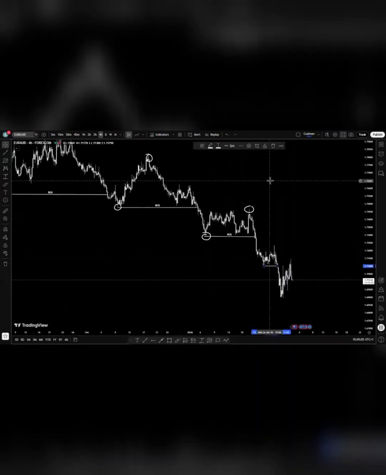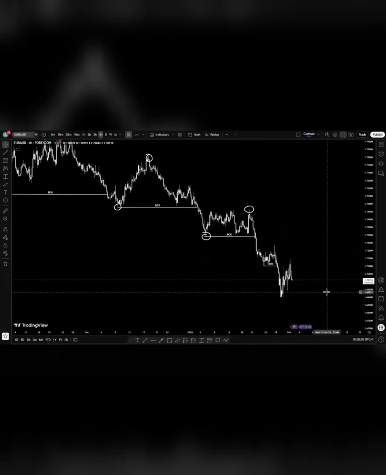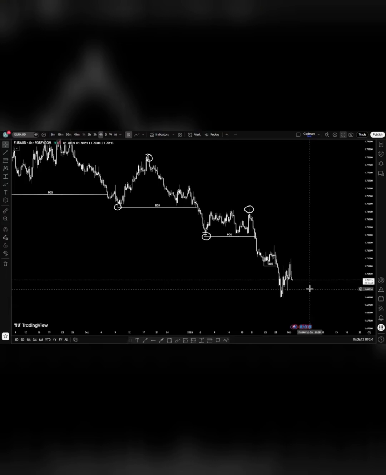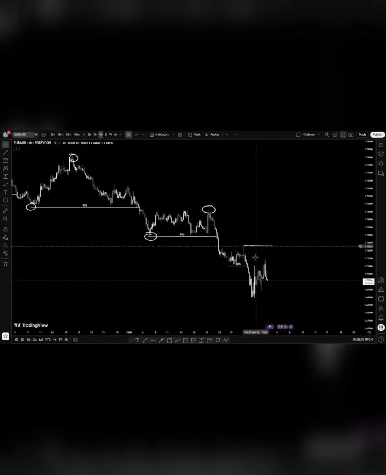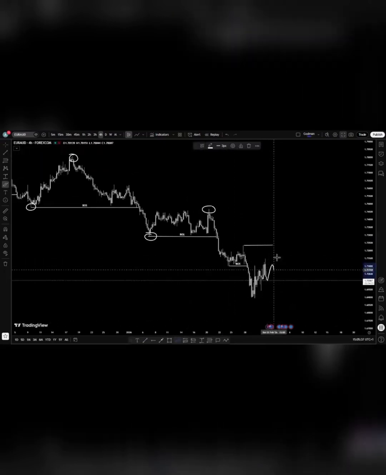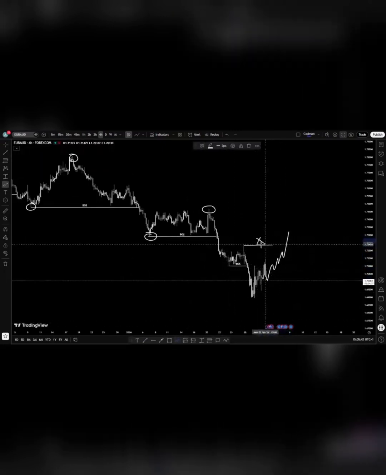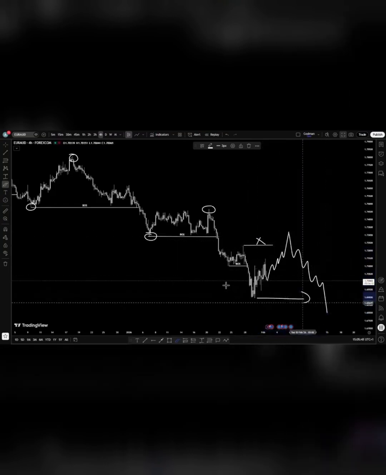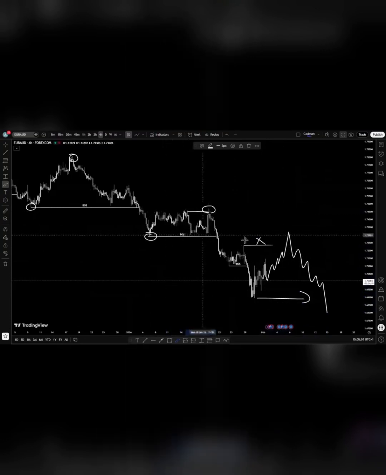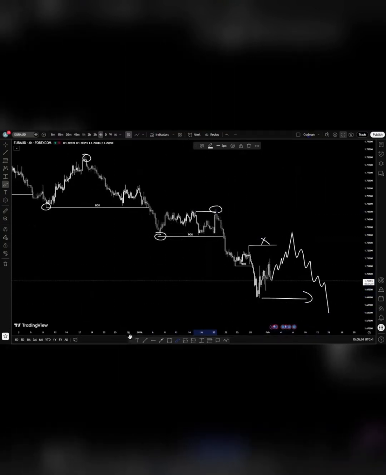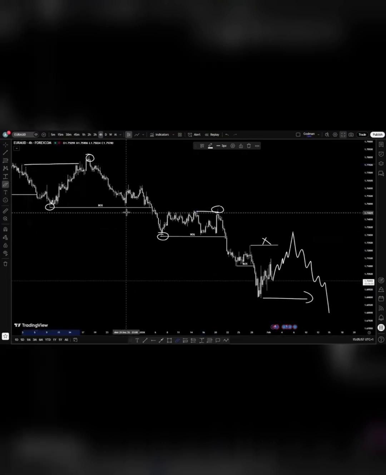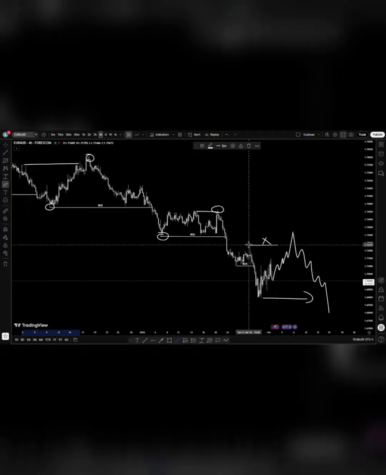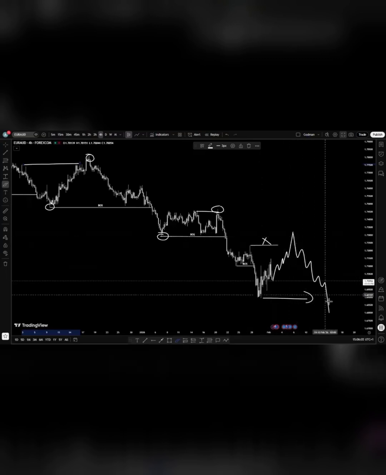So you see, the break of structure happens when an external swing point is broken to the upside or to the downside. Now, the only time we'd have a valid change of character is when price trades beyond this high. That's the only time we're going to have a valid change of character. Now, price can either take liquidity and resume the bearish trend to the downside, giving us a new break of structure. As we observed from here, price took liquidity, gave us a break of structure. Even from this previous leg, price took liquidity and gave us a break of structure. So price can take this as a change of character and resume the bearish trend.